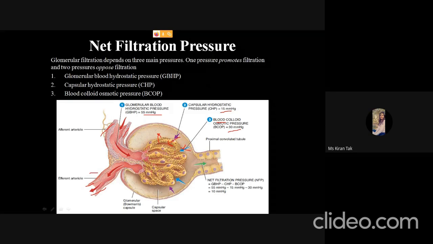So the net filtration pressure should be... the first one is in the direction so that the filtrate will move into the PCT, that is the proximal convoluted tubule, whereas the second and third are the opposite pressures. That's why the net pressure is 10 mm of Hg, and the filtrate will move towards the proximal convoluted tubule with a pressure of 10 mm of Hg.